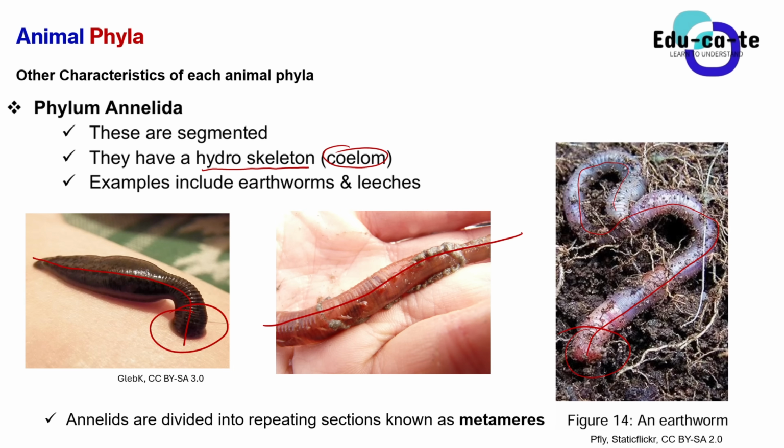It simply means that their skeleton is made up of water. You have learned that in grade 10. We've got three types of skeletons: an exoskeleton, an endoskeleton, as well as a hydrostatic skeleton. The animals under phylum Annelida have a hydroskeleton, simply meaning that their body is filled with some water, some fluid inside it.